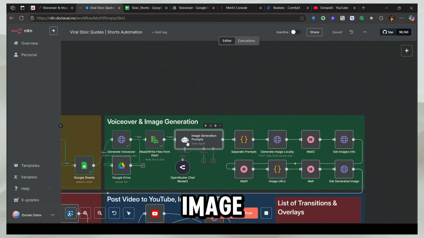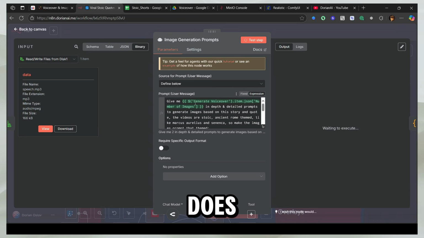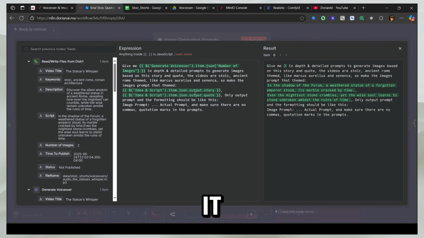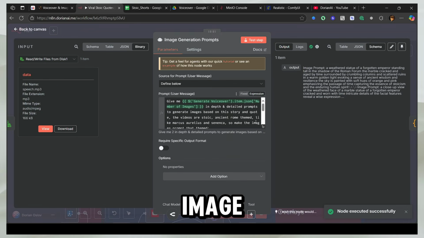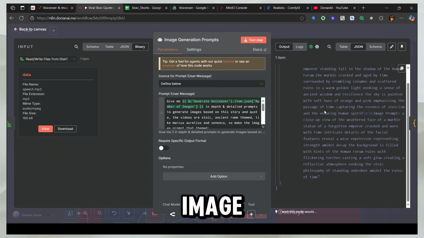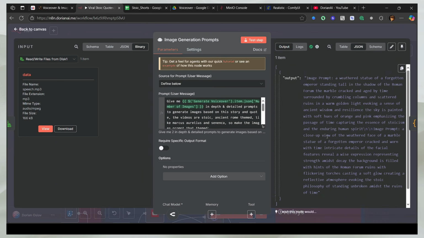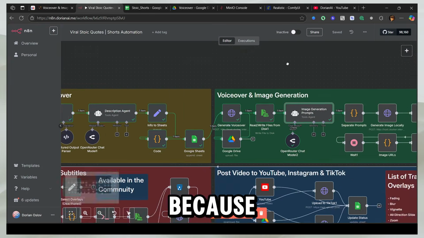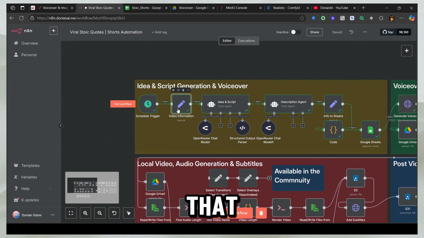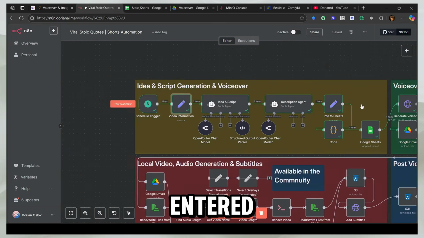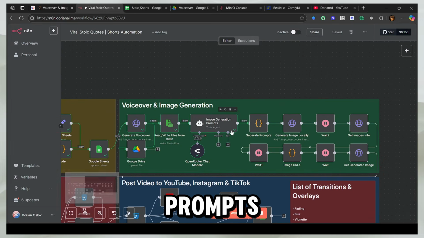So I'm going to run this image generation prompt node. What this does is take the voiceover and analyze it, and based on that, it generates some image prompts. Here you can see we have these 2 image prompts, separated by new lines. The reason we have 2 is because we entered that we wanted 2 images. If you enter more, it's going to generate more image prompts.